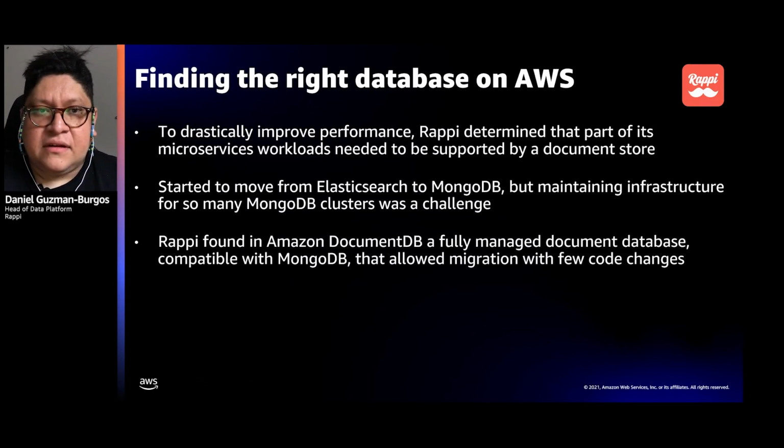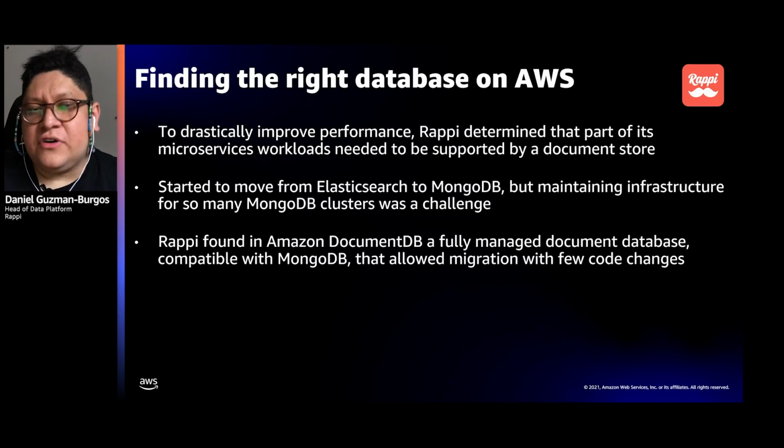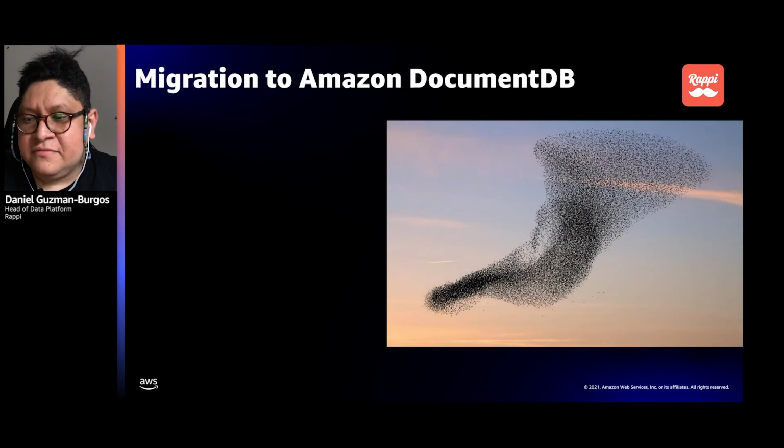Found out that AWS had DocumentDB. And that's what we needed for many reasons, but specifically for the fully managed service. And it was already MongoDB compatible. We were not trying to move to a different technology for document store. It was just the same old MongoDB compatibility.